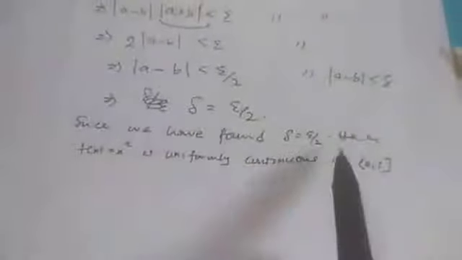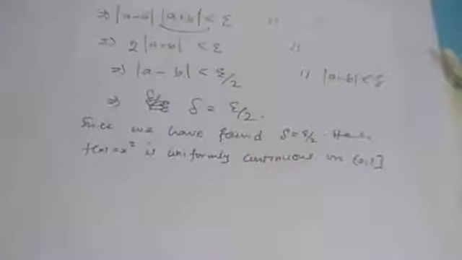So since you have found delta, which depends on epsilon, we need to write that therefore f of s is uniformly continuous on this. We'll need to write it like that. So let's consider another example. We have another example here.